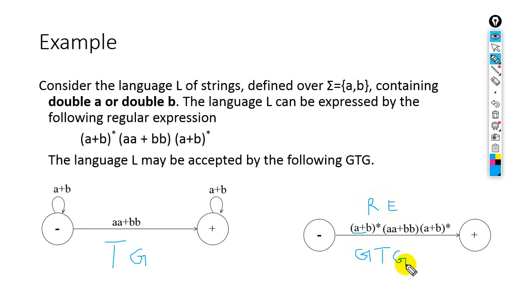This is the only difference. We can also write the loop, the Kleene star closure, with the remaining regular expression. So this is the GTG. We have some more examples for the GTG. Got this GTG? Okay.